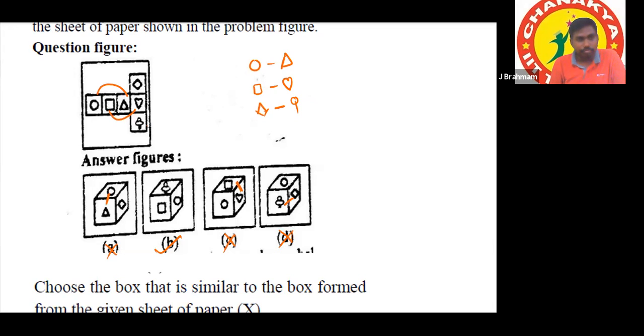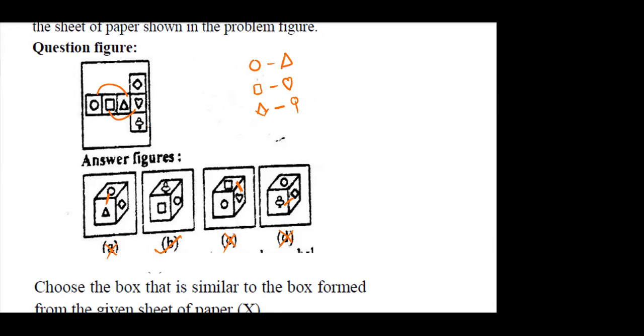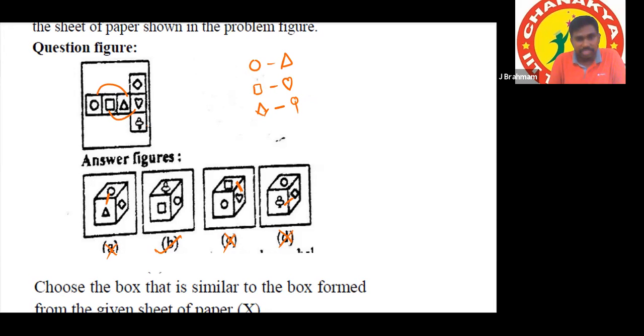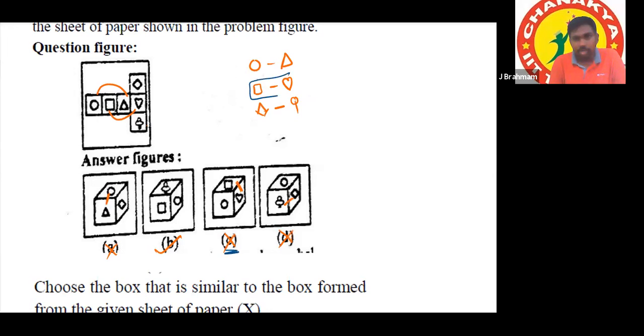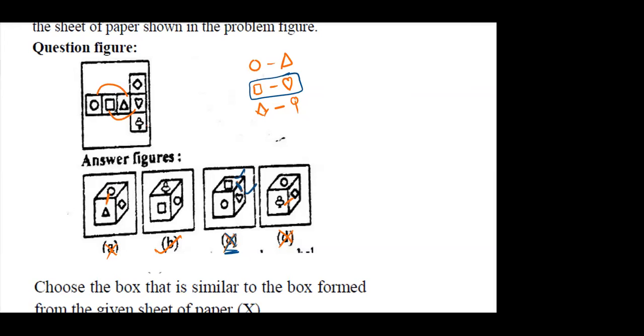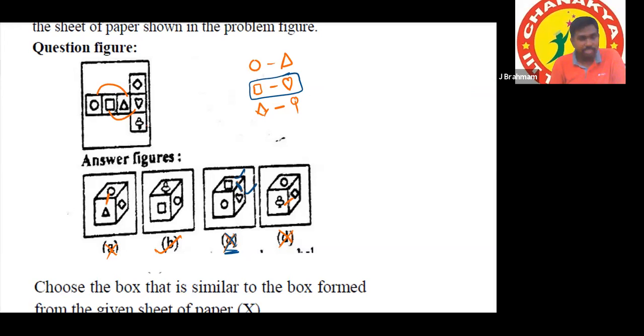Can you explain this option C? Okay, I'm explaining C. See, these two are opposite actually. Here you are able to see both at a time, the square and the heart shape. So how can you see both opposite faces at a time? That's why it cannot be the answer. It should be one gap, right? We cannot see one gap positions at a time.